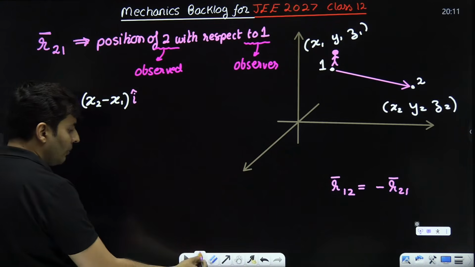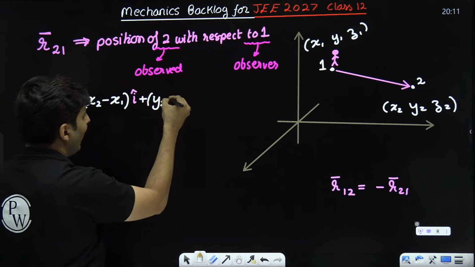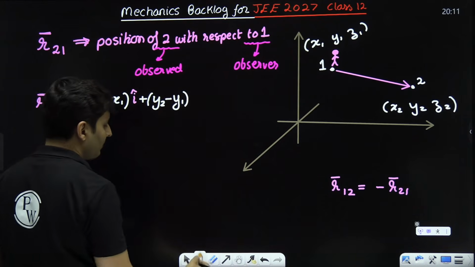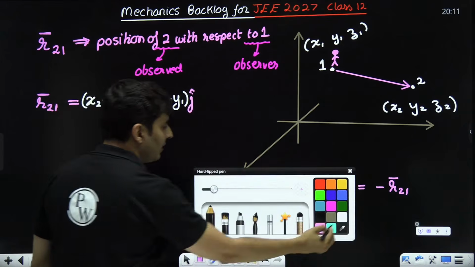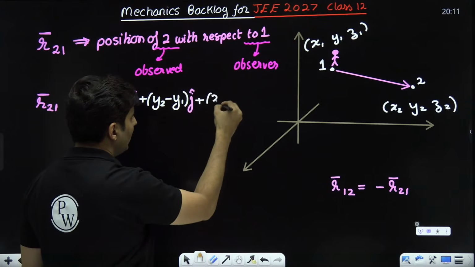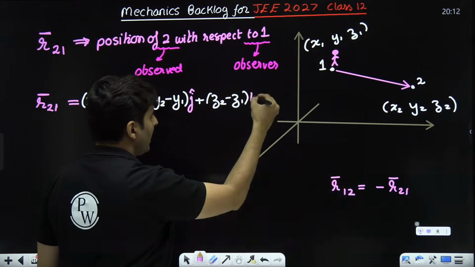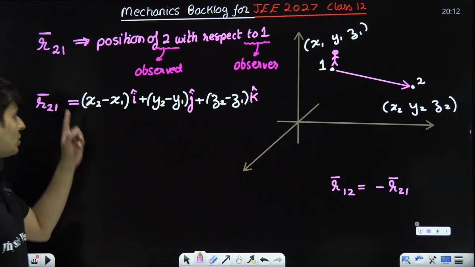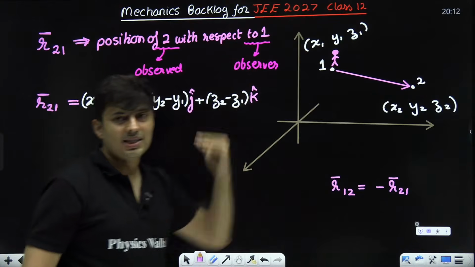That's the x component. Similarly, take the y coordinates, y2 minus y1, and just put the j cap, and then finally take the z component, that means z2 minus z1, and just put k cap in front of it. So this is the final vector of 2 with respect to 1.